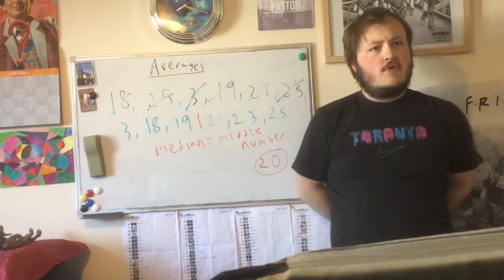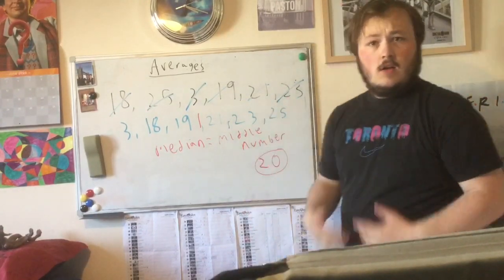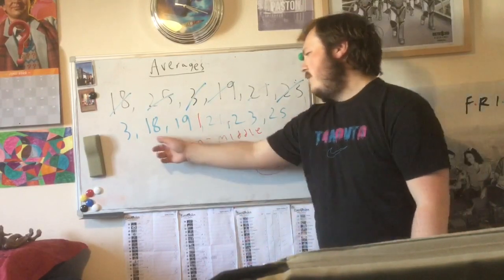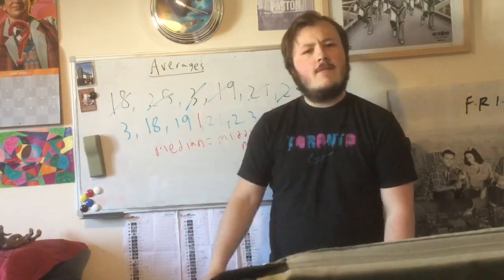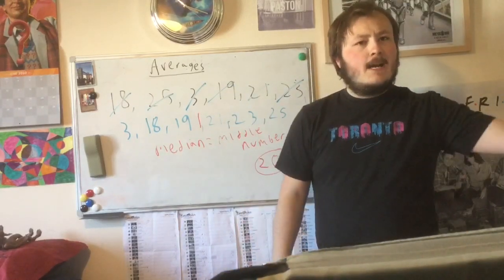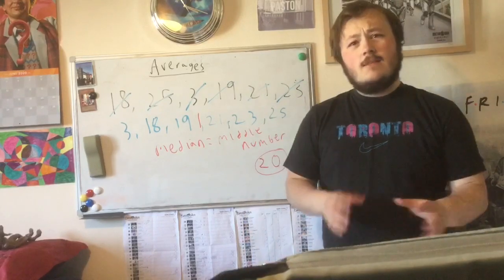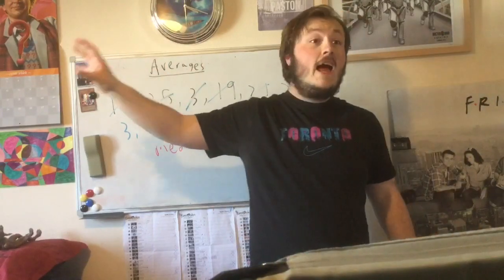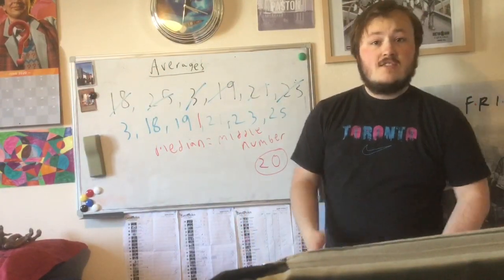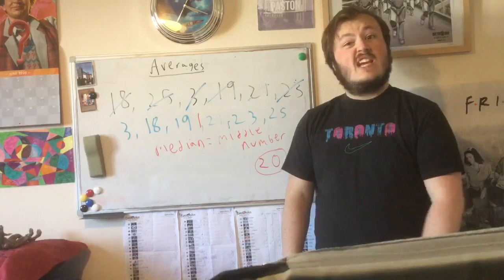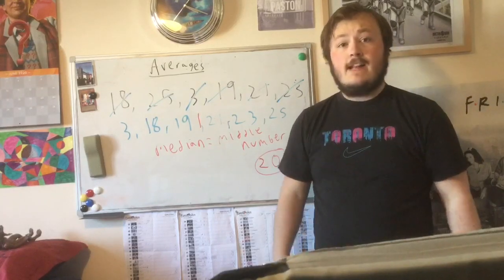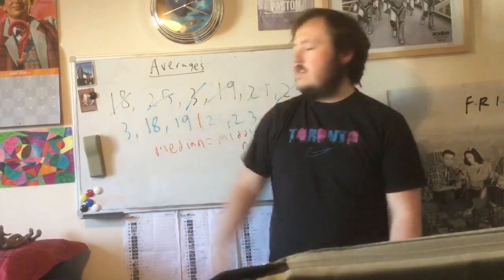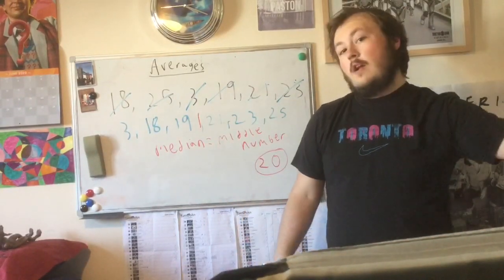So what could a possible criticism be? Well, bearing in mind the middle number's 20, that's only really the median of these 5 numbers, and it doesn't really take into account the fact we have a 3 in that corner. So is it really the most middle number if it only takes into account a spread that is a very far end of a data set? So the criticism is the median doesn't take into account all of the values of a data set. In this case, it completely ignores the fact we have a 3 in the corner.